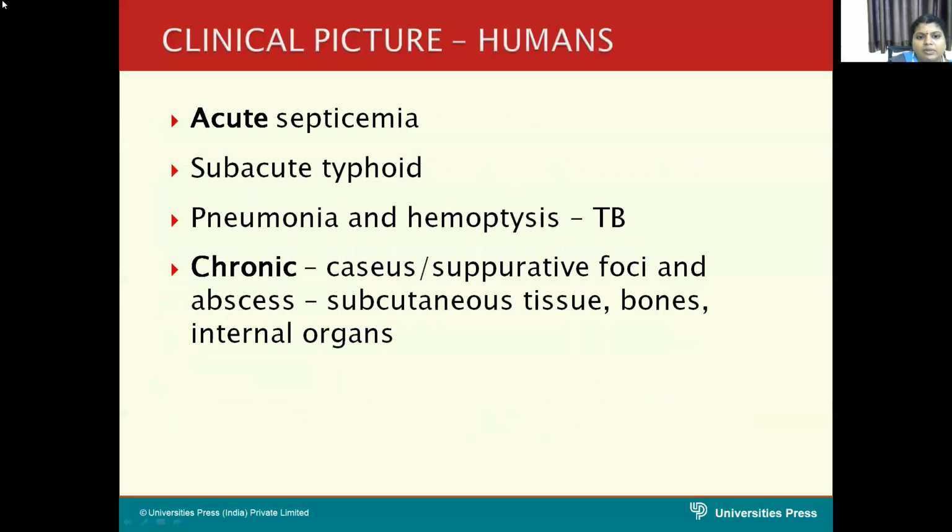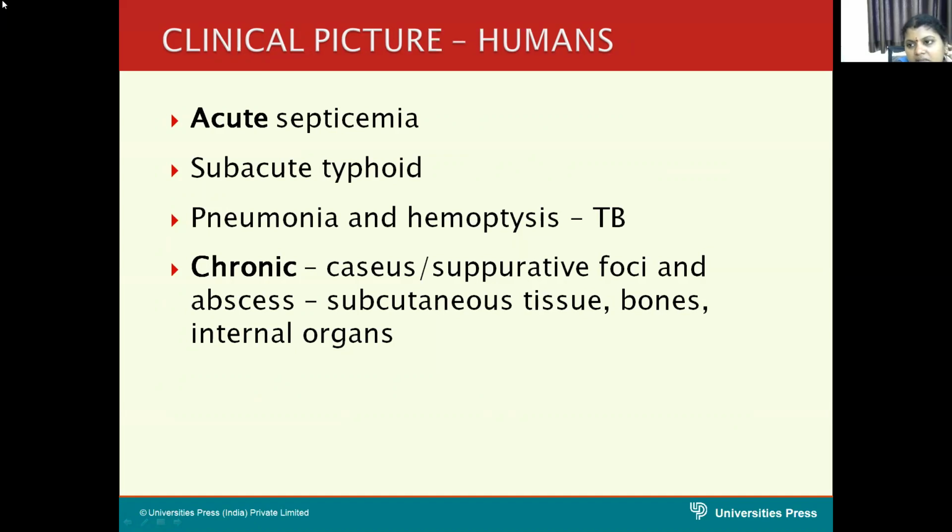If you see the clinical picture, in acute septicemia, it is presented as typhoid-like illness, or subacute typhoid. In some cases, you can see pneumonia and hemoptysis, which resembles tuberculosis.